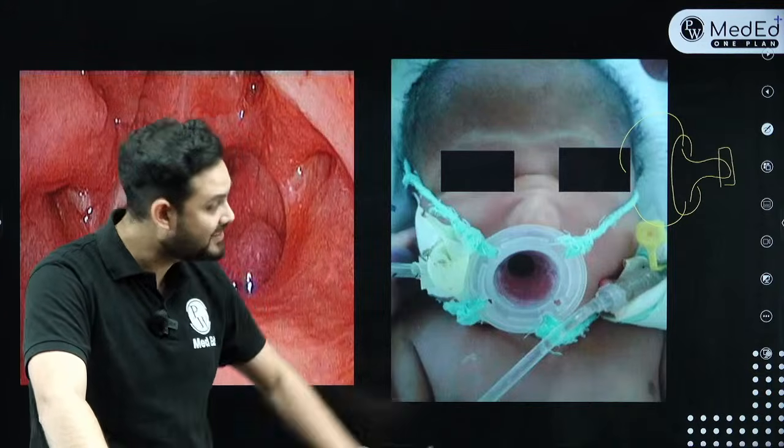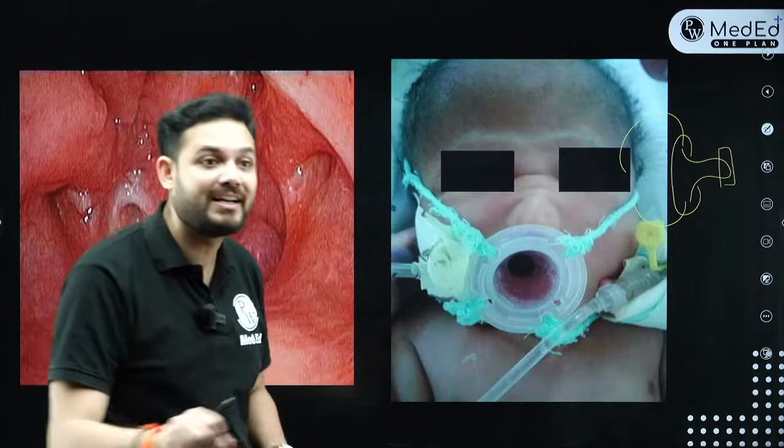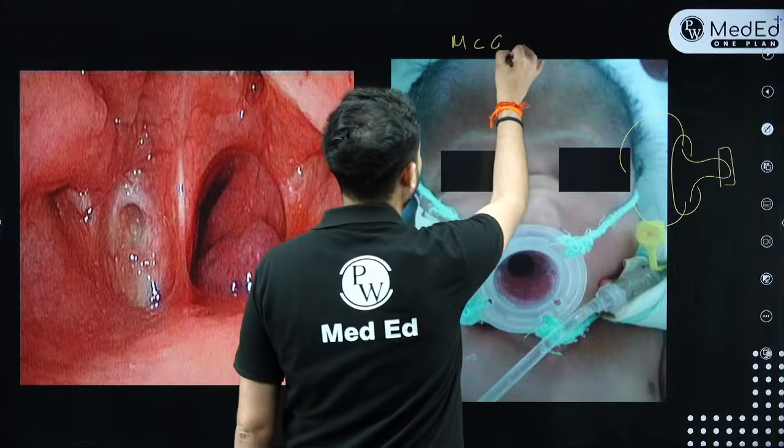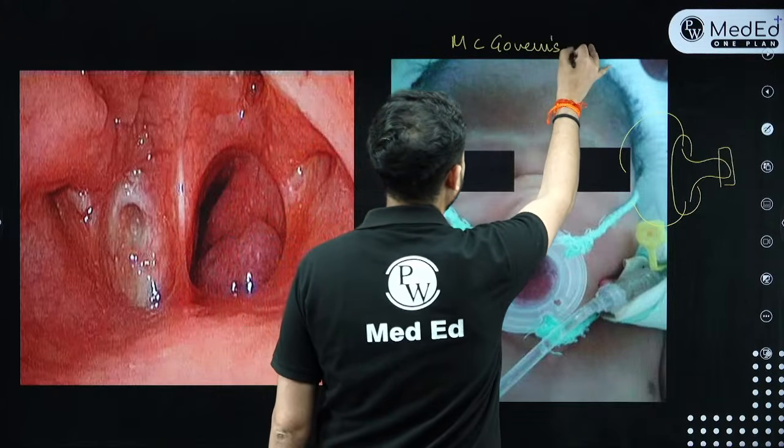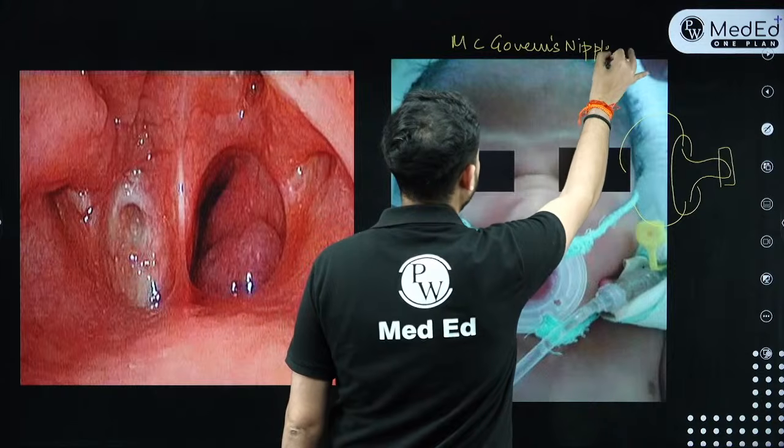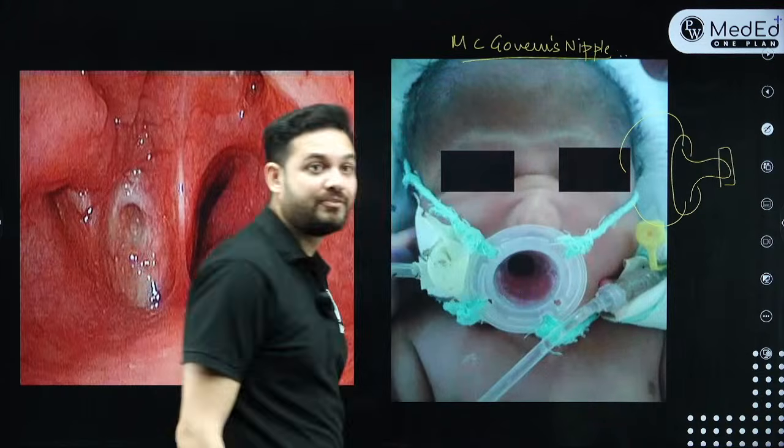So two things can help out. This is only given in those children who have bilateral atresias. We call this McGovern's nipple. Very, very important. Very important MCQ. And that is only given for bilateral atresia.